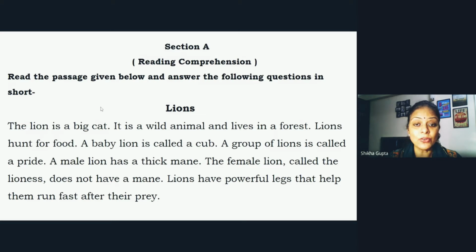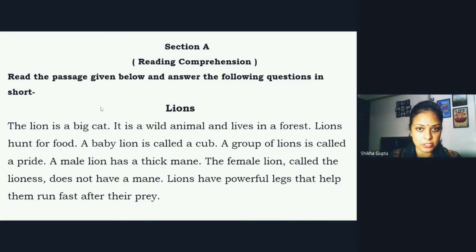This passage is about lions. Now let us read. I'm reading it for you, children. The lion is a big cat. It is a wild animal and lives in a forest. Lions hunt for food. A baby lion is called a cub. A group of lions is called a pride. A male lion has a thick mane. The female lion, called the lioness, does not have a mane. Lions have powerful legs that help them run fast after their prey.